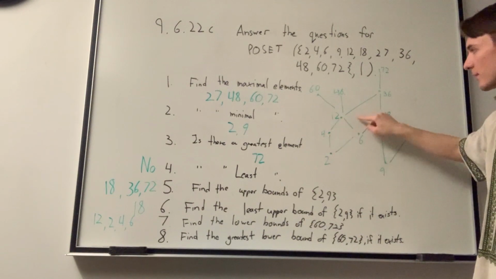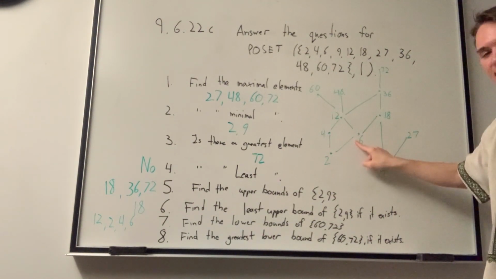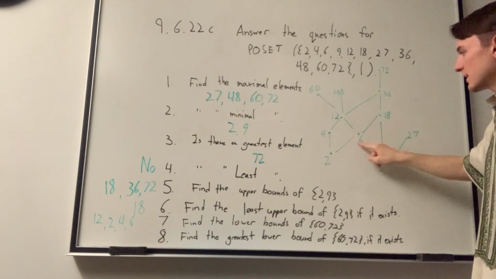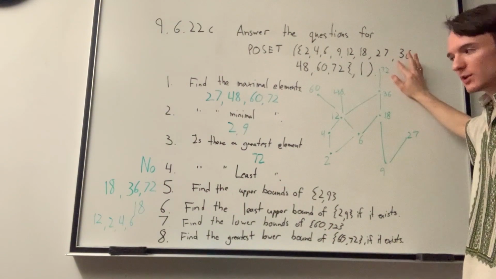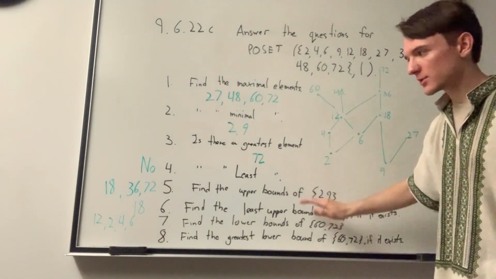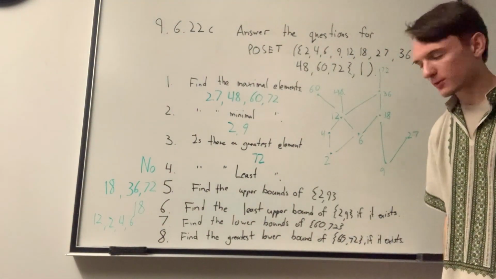12 is a lower bound, 6 is a lower bound because you can go down from 60 through 12 to get to 6, and you can go down from 72 through 36, 18 to get to 6. And this, of course, also holds true for the 4 and the 2 as well. So we have 4 lower bounds of 60, 72.